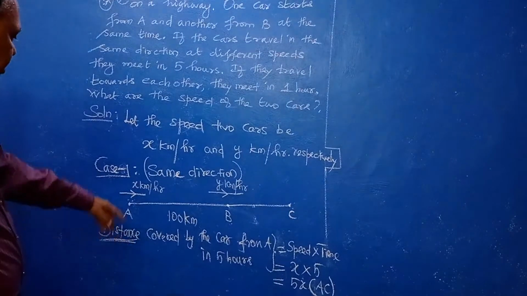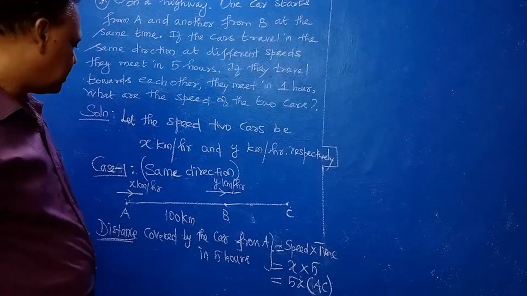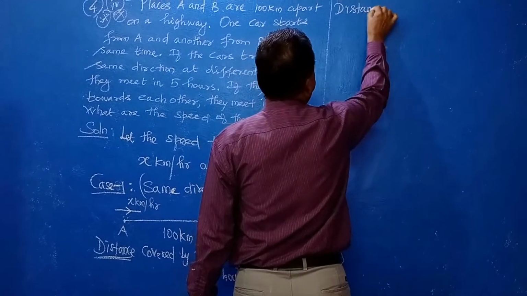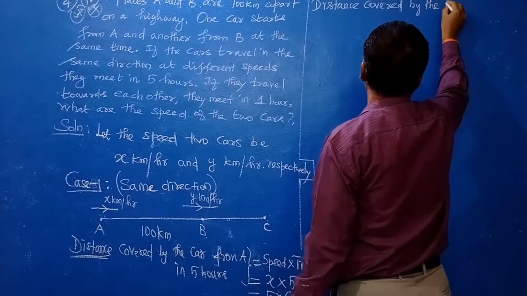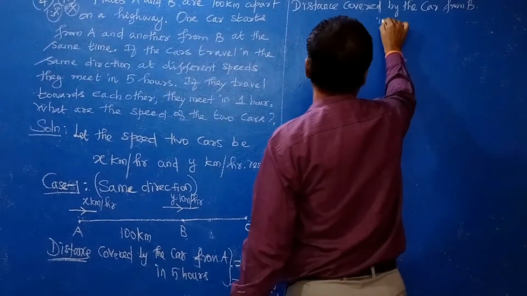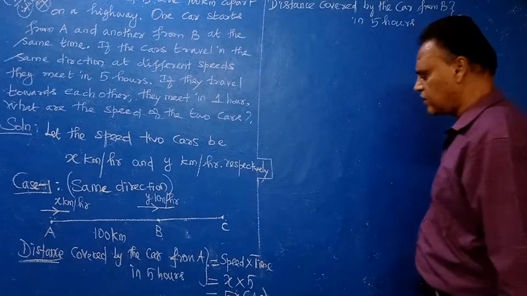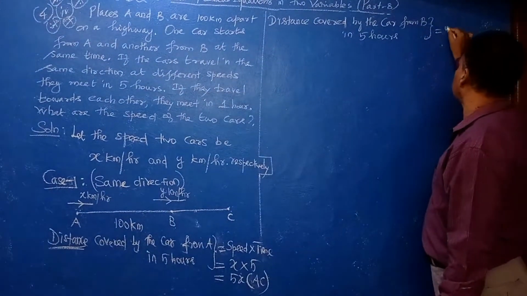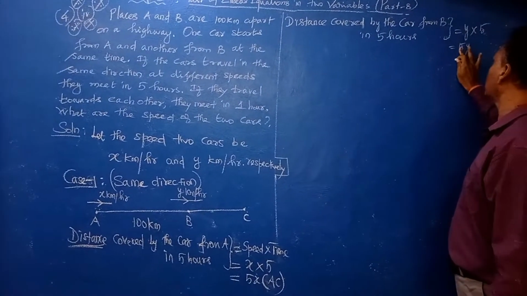In the same way, you have to find the distance covered by the car from B in the same 5 hours. The distance covered by the car from B in 5 hours is equal to the speed of the car, y, into 5 hours, which is equal to 5y.